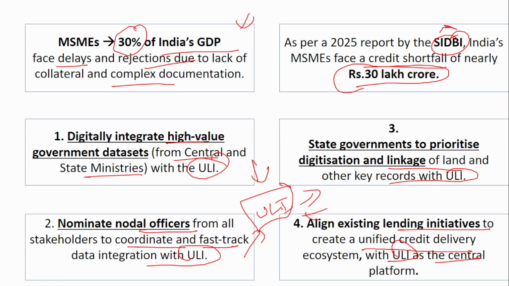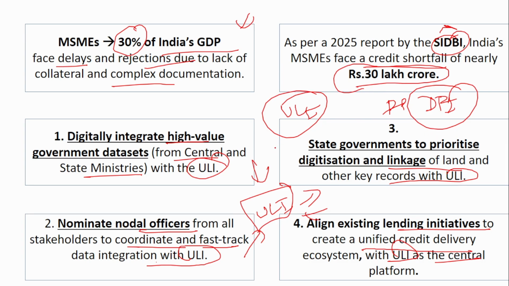Remember the 4 resolutions, remember what is ULI. This is very, very important when it comes to the descriptive paper. If they ask you anything about digital public infrastructure of the country, what the digital public infrastructure is and why it is so important, then ULI is a very good example that you can state, and you can also mention these 4 resolutions. Please remember the heading, that is more than enough.